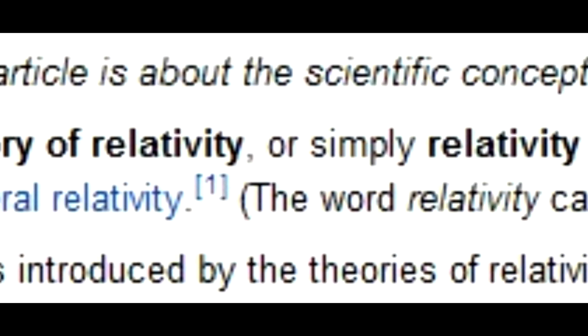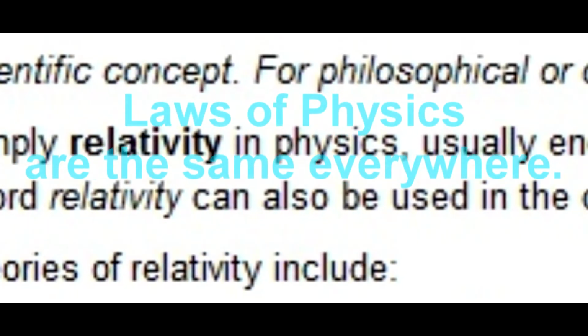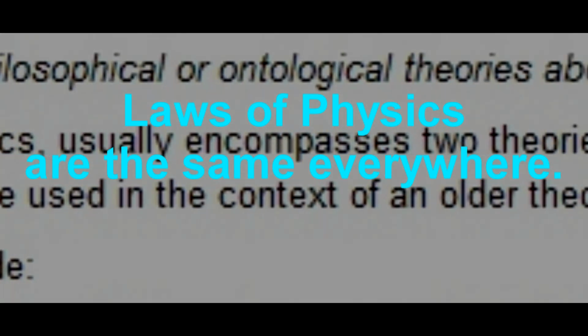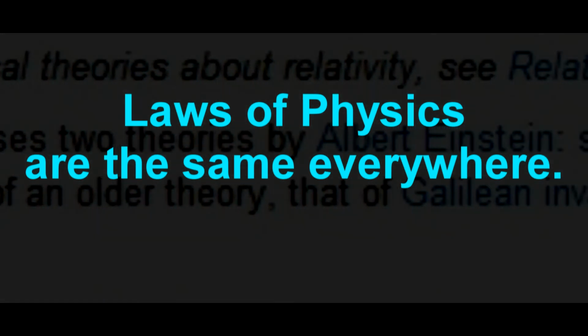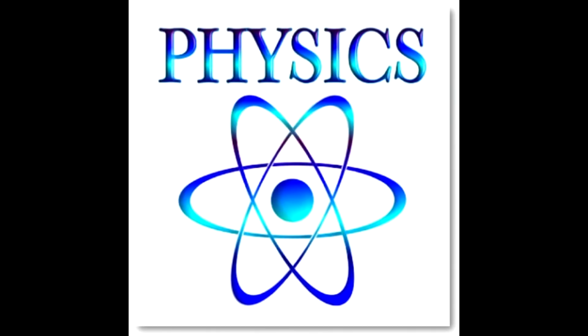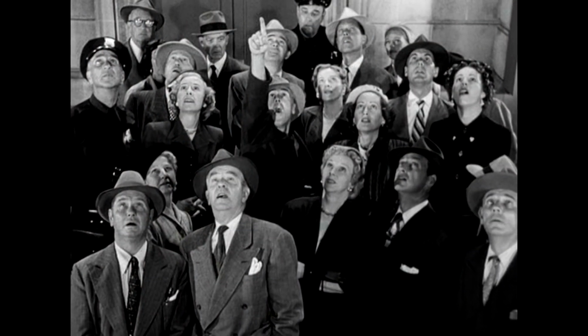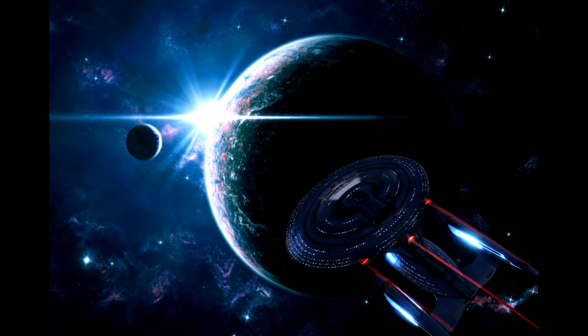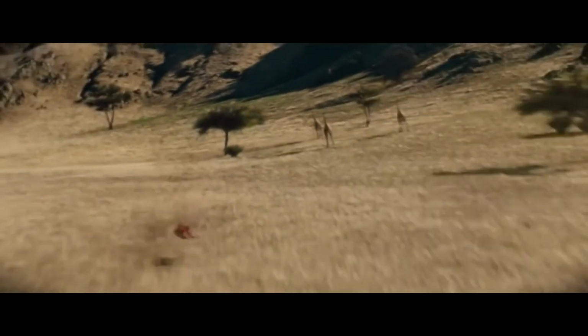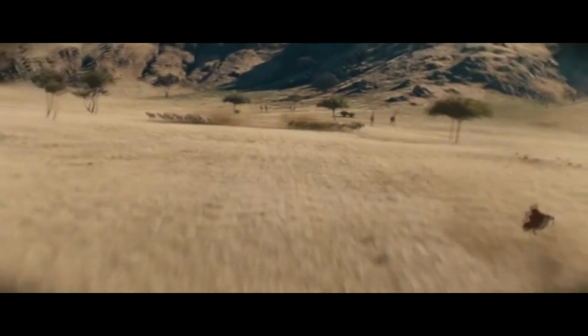So first of all, the definition of relativity. The theory of relativity could be simply explained by saying that all the laws in the universe are the same, are valid in all parts of the universe. Laws of physics, and specifically the speed of light, are the same from all perspectives to all observers. It doesn't matter where in the universe you are or how fast you're moving. Laws of physics and the speed of light are always the same.